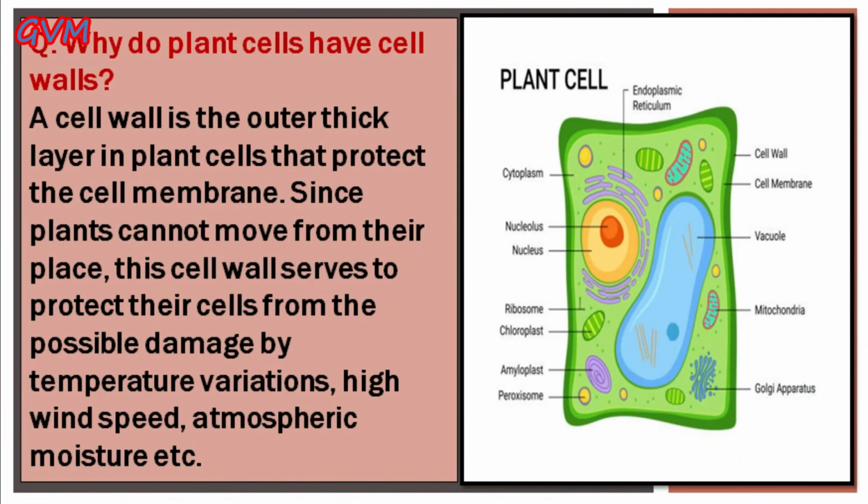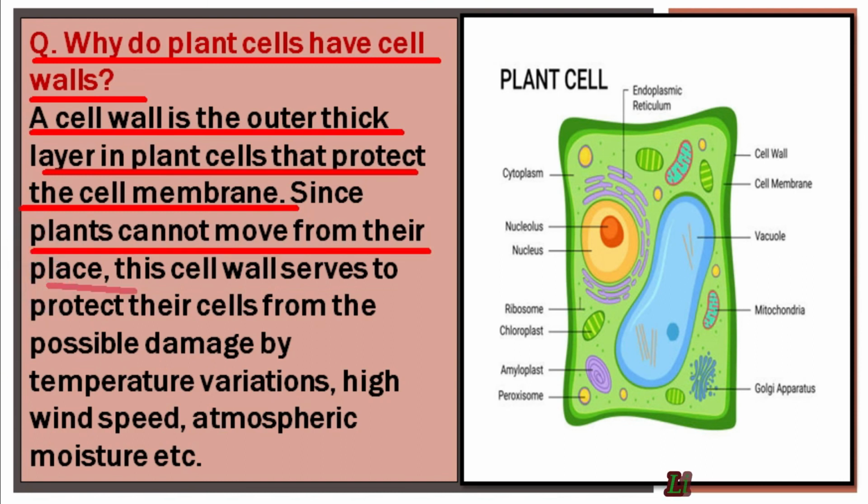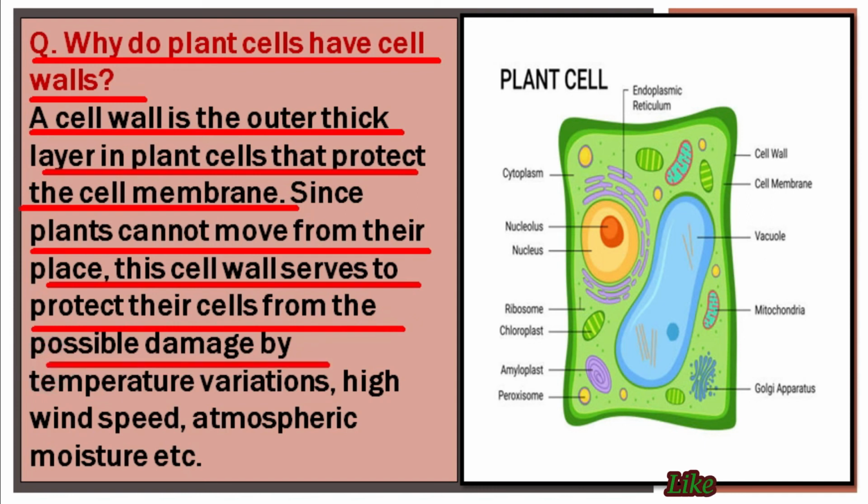Now students, there is a question: why do plant cells have cell walls? Students, as we discussed earlier, in a plant cell there is an outer thick layer that protects the cell membrane, and this outer thick layer is known as the cell wall. As you all know, plants cannot move from their place. So, in this case, the cell wall serves to protect their cells from possible damage by temperature variations, high wind speed, atmospheric moisture, etc.